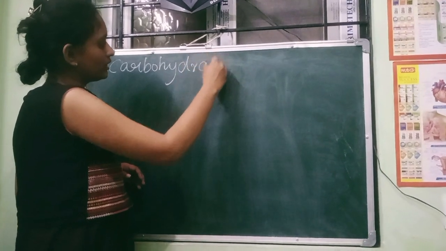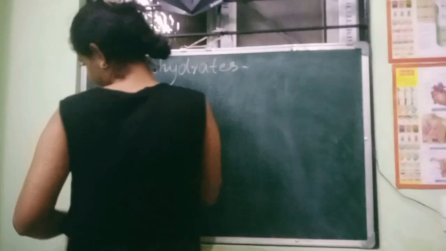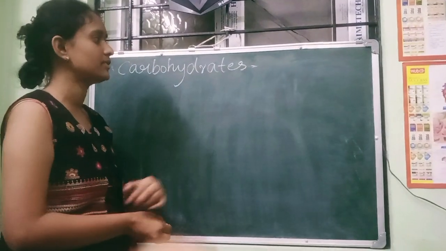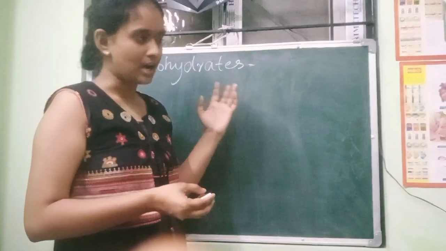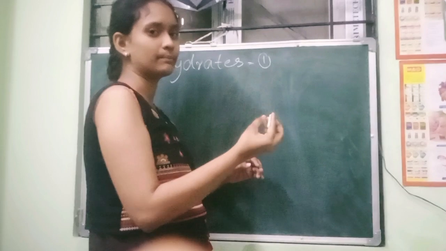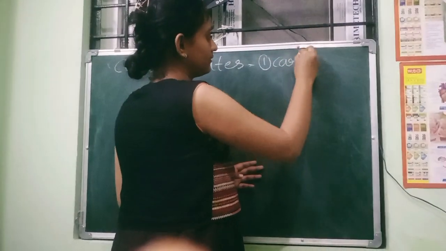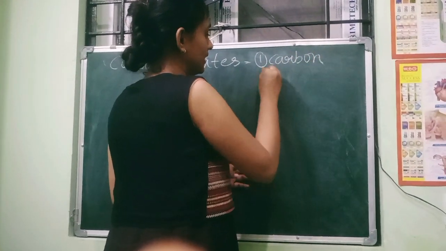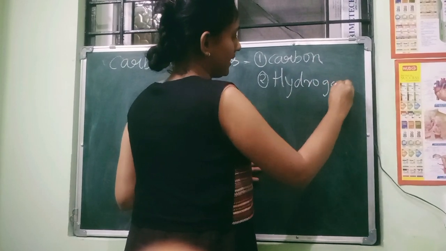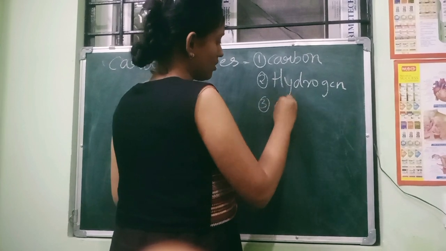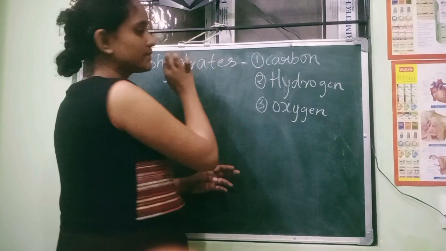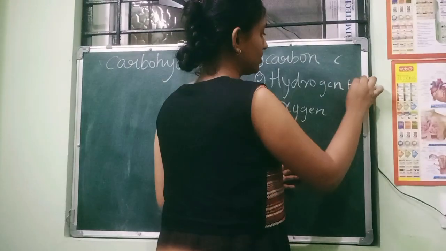First of all, what is a carbohydrate? It is a molecule, and of course it will be composed of atoms. The first point you have to remember is that it is composed of carbon. Second is hydrogen. And third one is oxygen. The combination of carbon, hydrogen and oxygen, C, H and O, forms the carbohydrates.